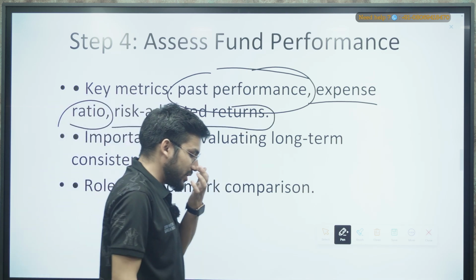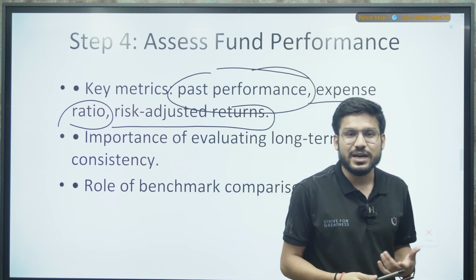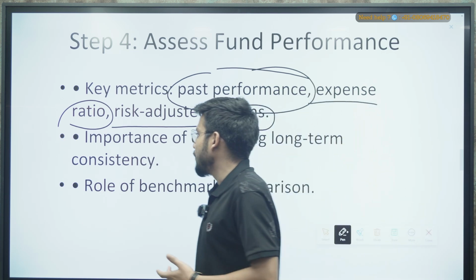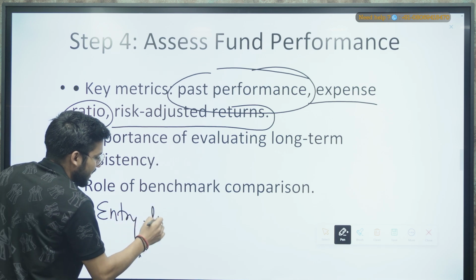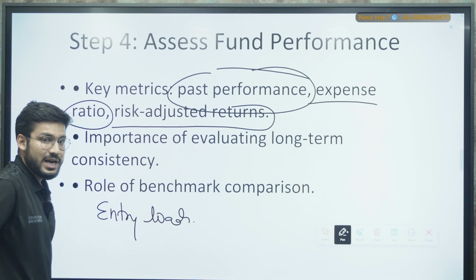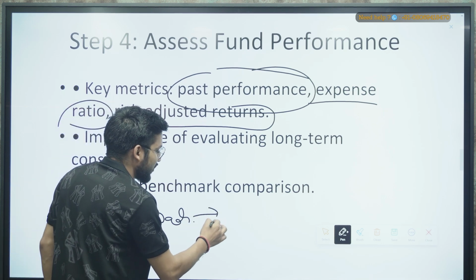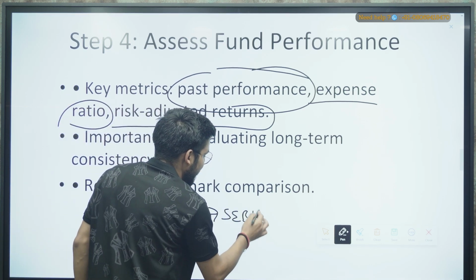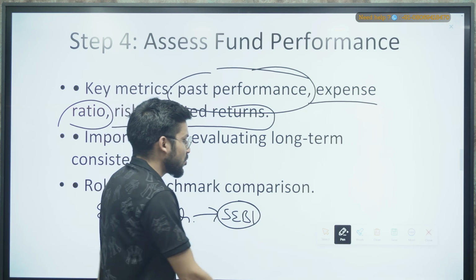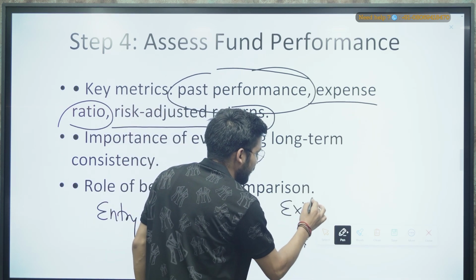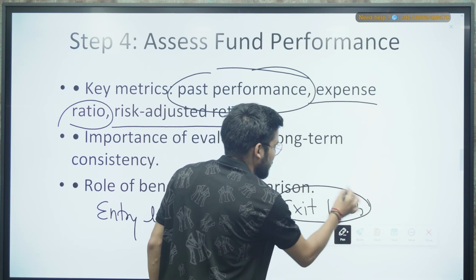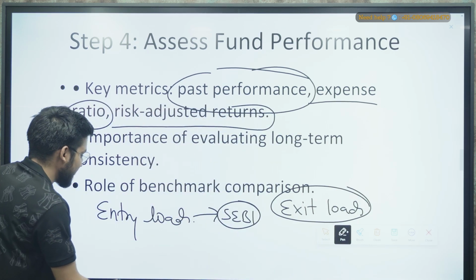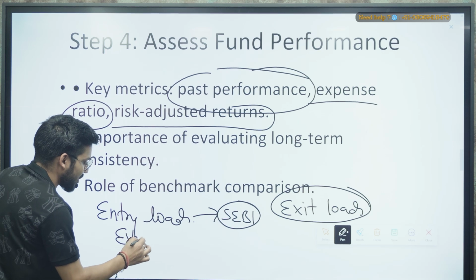Now if I tell you about the charges that are included in various kinds of mutual funds, right? So for example, we have some entry load, or you can say the charges. Now these entry loads have been removed by SEBI. So now you only have exit load when you take out your returns. At that time you have to pay your exit load, right? Then the second thing is the expense ratio that we have talked about.